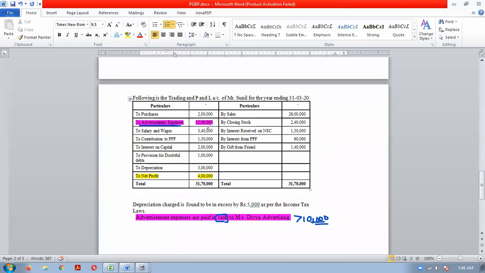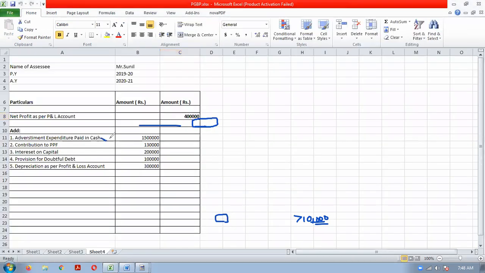Here advertisement expenditure of 15 lakhs is paid in cash, so we will have to add it back. Otherwise, advertisement is a business expenditure and needs no adding back, because running a business requires advertisement, but since it is paid in cash, we add it back.